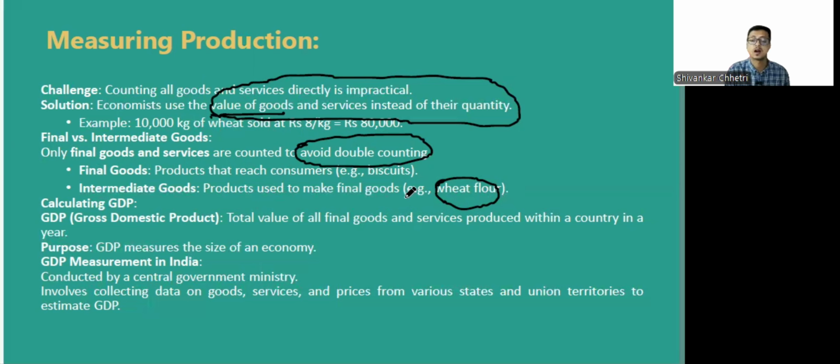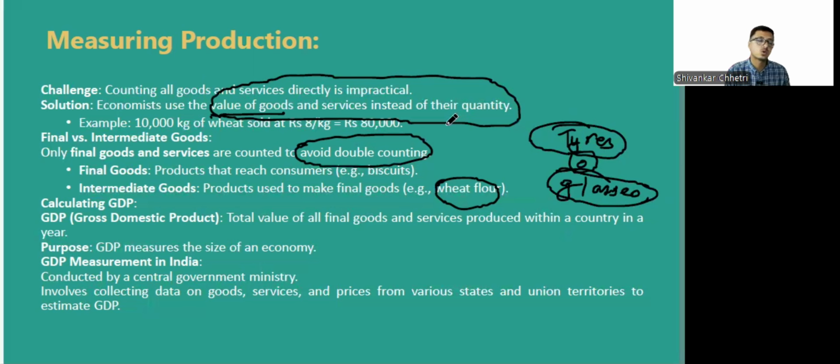For example, in a car we use tires, we use glass, we use aluminium, etc. So if we separately count the value of all these intermediate goods, then it will not show us the true value of the good.